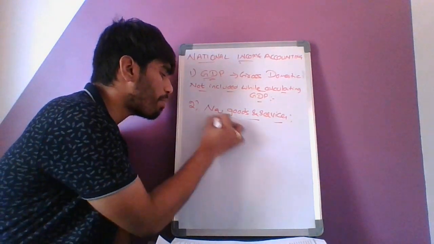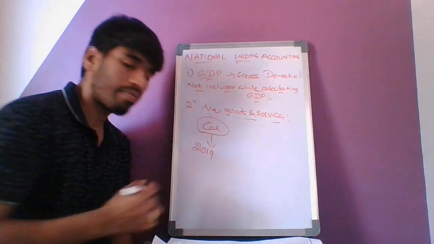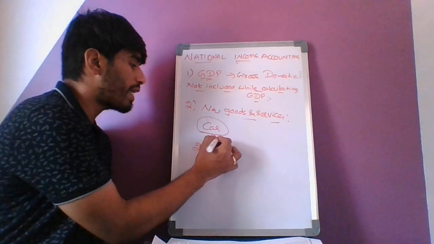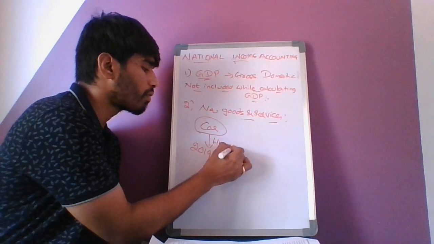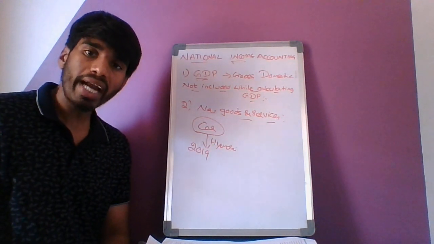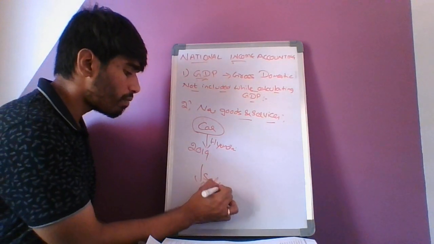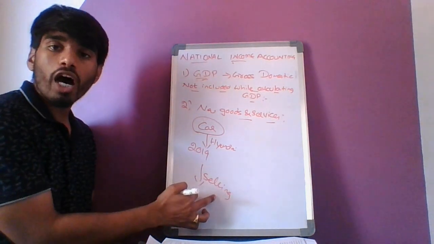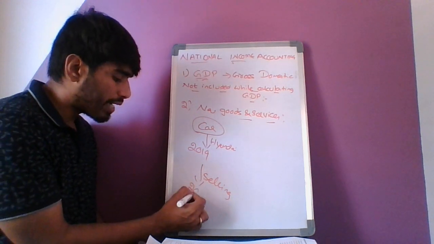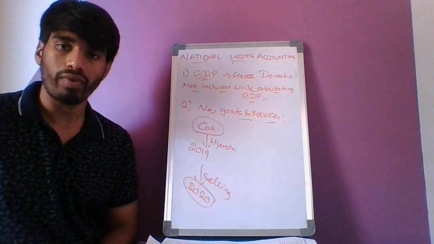I have produced a car in 2019 itself. This one is like a Hyundai. The Hyundai company produced a car in 2019, but they are selling the car to the customer in 2020.